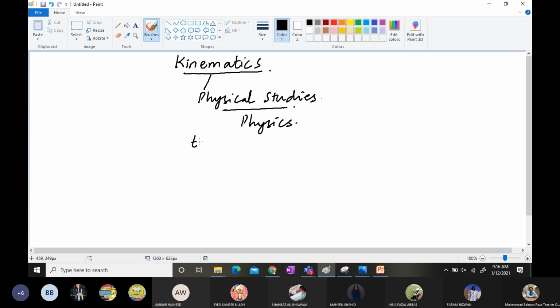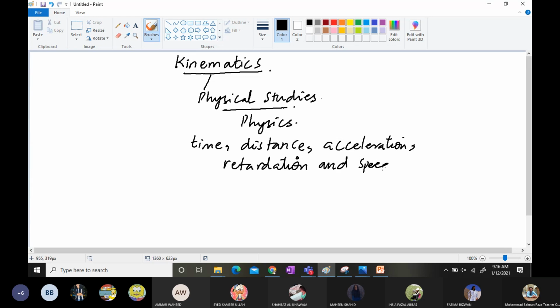It's a branch of physics in which we deal with time, distance, acceleration, retardation, and last but not the least, speed. When we discuss distance, time, acceleration, retardation, you already have discussed these topics. As you know, the formula of speed is distance upon time. This is the universal formula. Speed is equal to distance over time.